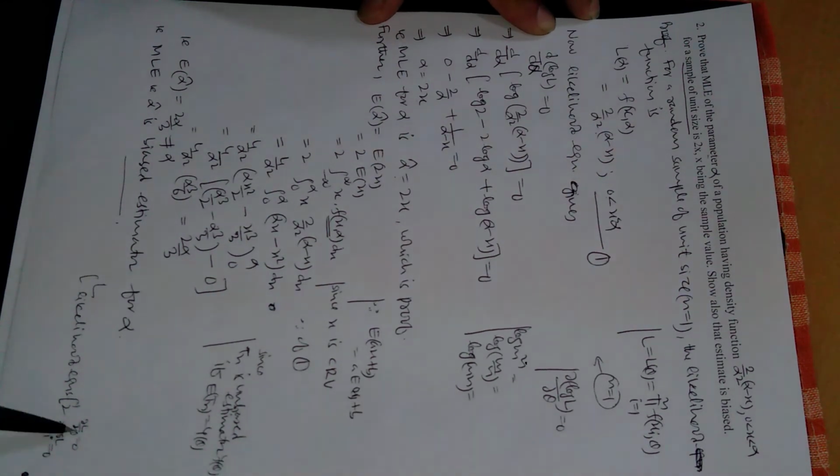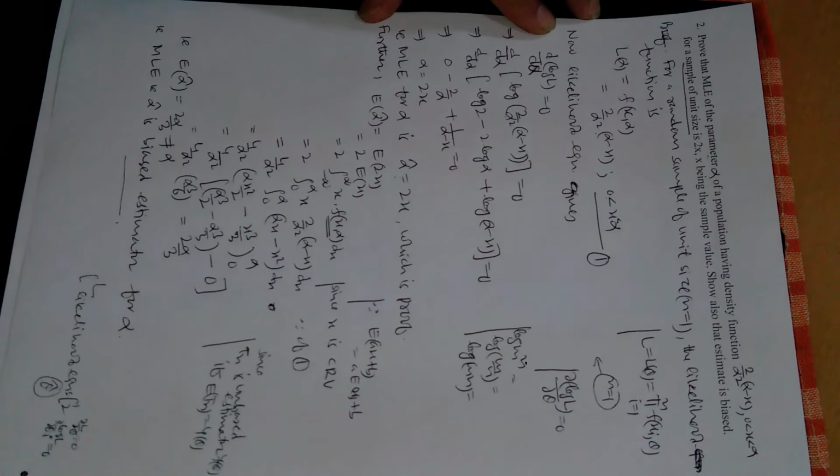The first is the likelihood equation when the unknown population parameter theta is simple, and the second is when the unknown population parameter theta is vector valued. The solution of both of these equations is denoted by theta cap. Whichever equation it is, whatever solution comes, we denote it by theta cap.